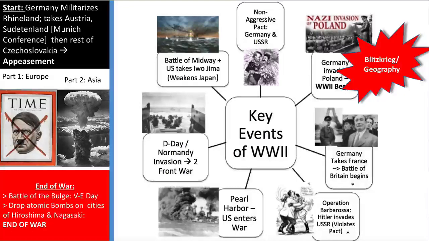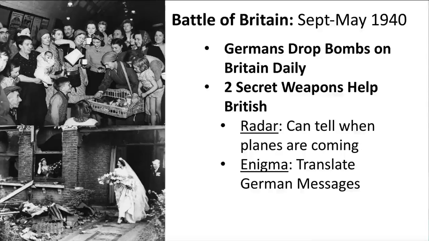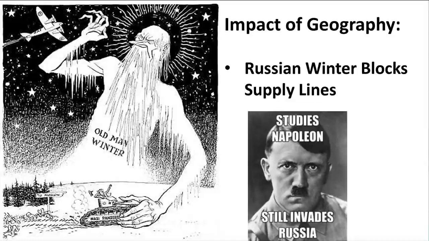All right, like I said, once France is conquered, once Britain is severely weakened due to the daily bombings, Hitler is going to turn on Stalin and invade the Soviet Union. But the big mistake he makes is the same mistake that we saw with Napoleon, which is that he invades in the spring, but he is there for the Russian winter.